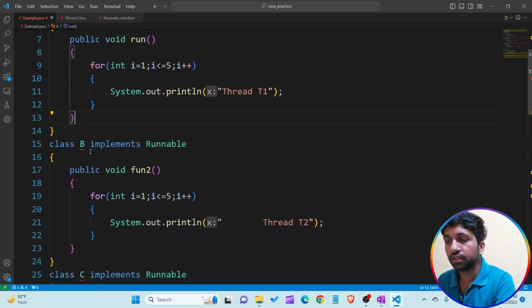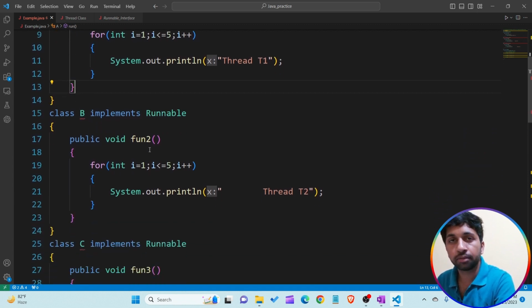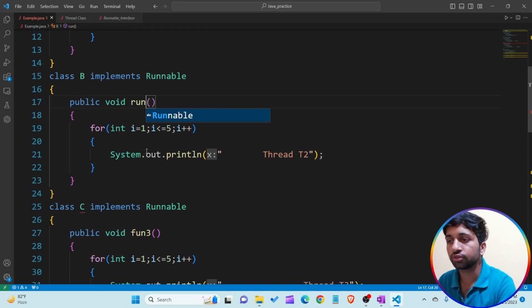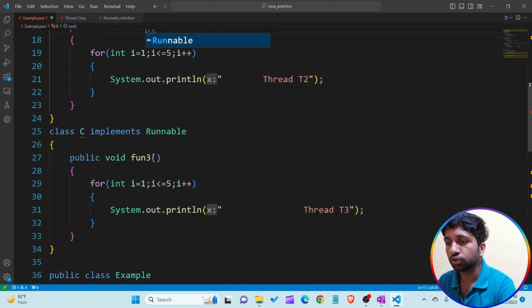Same in class B: if class B implements the Runnable interface, it is responsible for implementing its method. So I'm removing the fun2 method and writing the run method, and you can see the error is gone. Same for C, I'm writing the run method here.